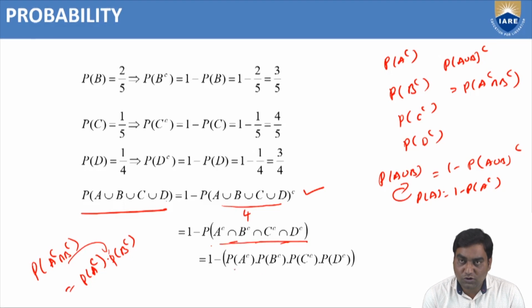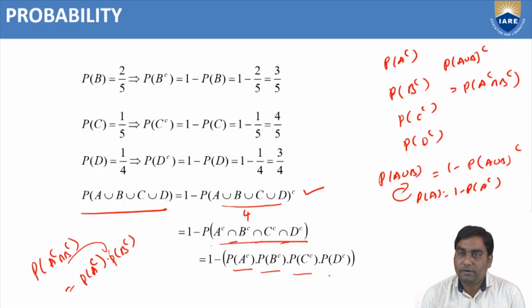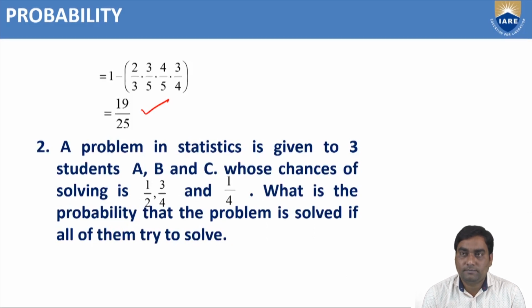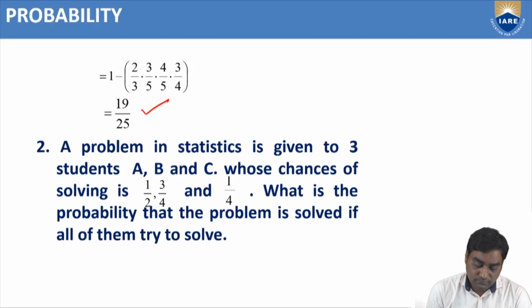That's why we can write P of A complementary into P of B complementary into P of C complementary into P of D complementary. All values we got here. So if we simplify, we are going to get 19 by 25. Now coming to the second problem.